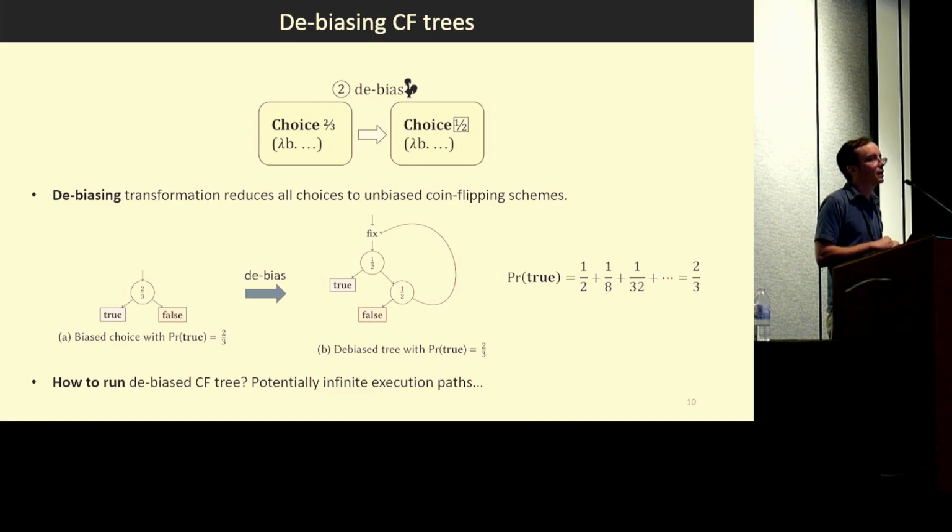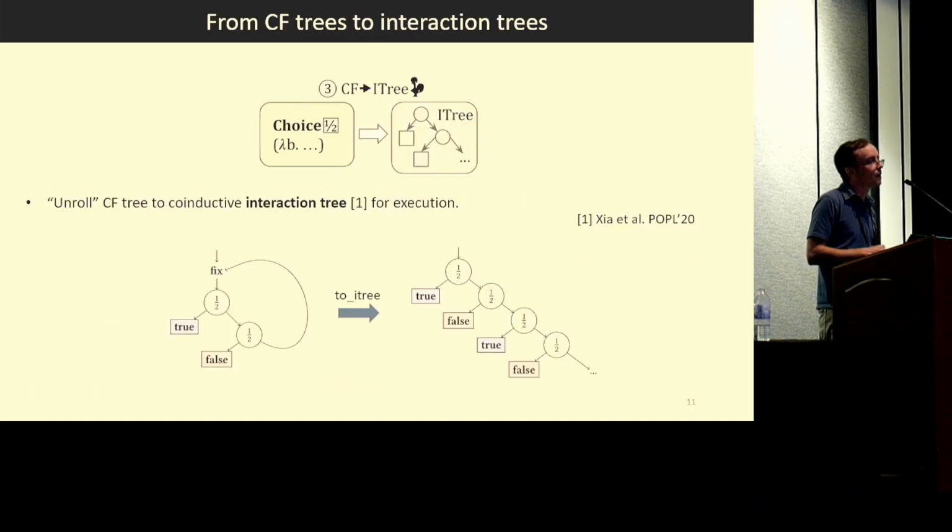But the funny thing about these loops is that even in this example here, this is a loop that terminates with probability 1, but it's only probabilistically terminating. It's not absolutely terminating. So no finite upper bound can be placed on the number of iterations that are required to terminate. And you can't get away with some trick using fuel because no amount of fuel will ever be sufficient to guarantee termination. So we can't really get around this problem of potentially infinite executions. So we need a coinductive representation. So that's the final step in the pipeline.